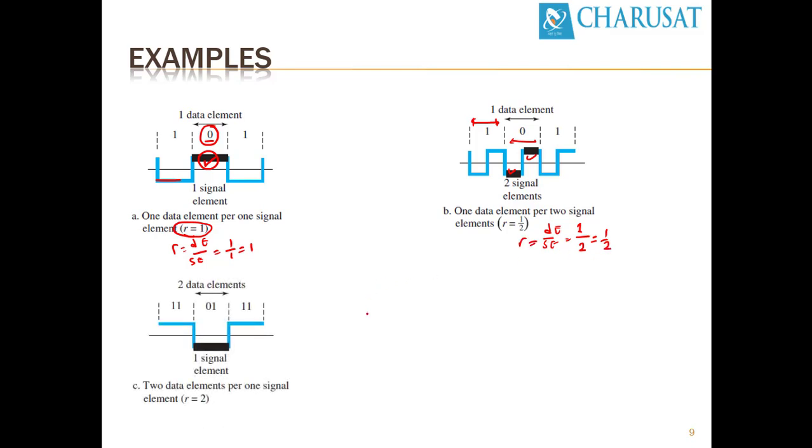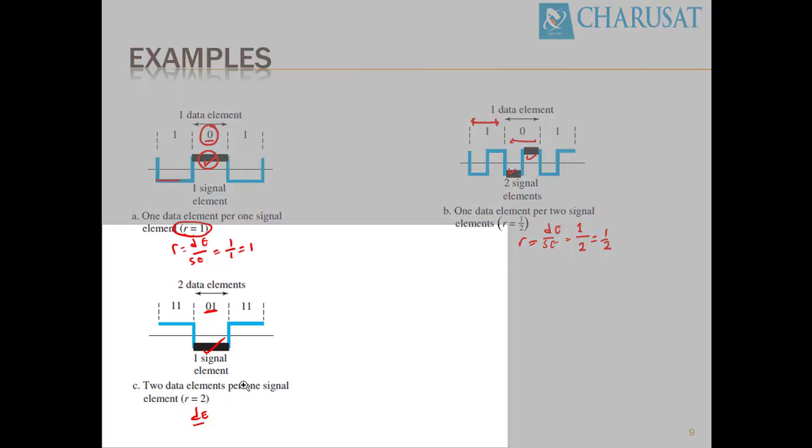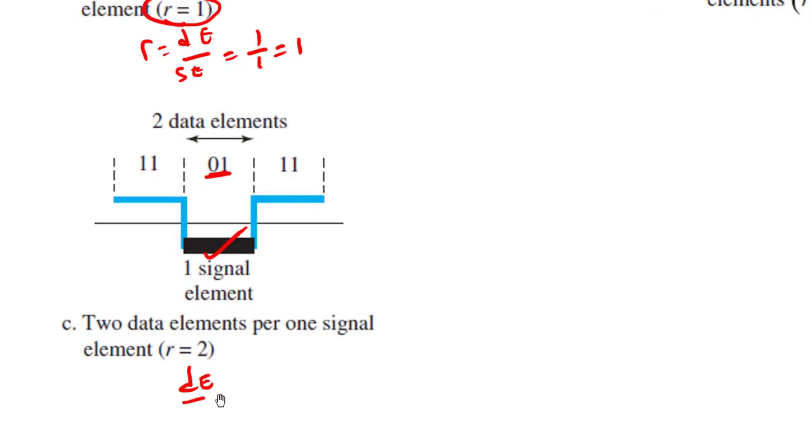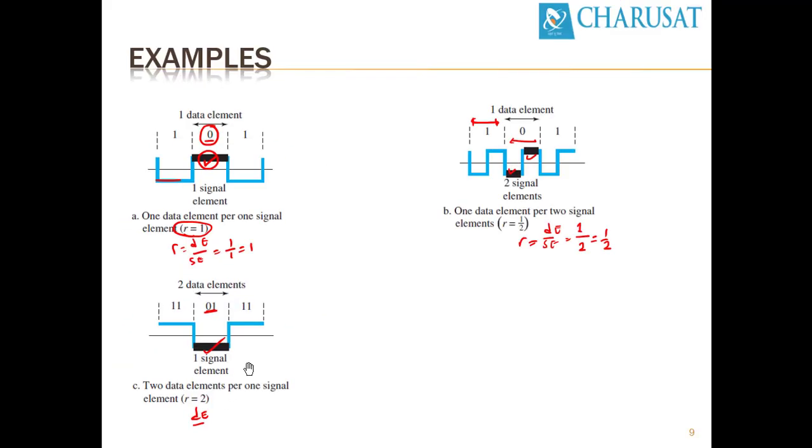The third case shows that to represent two data elements, we may have one signal element. It's opposed to the previous case. So in that case, data elements are 2 and signal element is 1. So data element upon signal element equals 2 upon 1, equals 2.